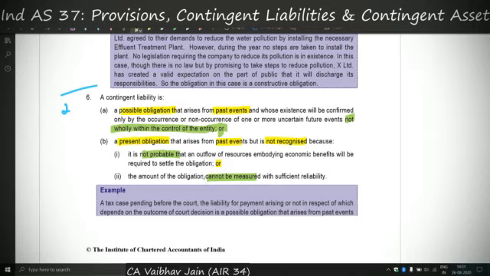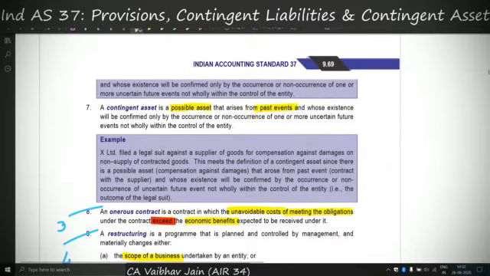And if there is a probability of outflow, but that outflow cannot be measured reliably, then we cannot recognize a provision in our books, because we do not know the amount at which the provision should be measured. So in that case, again we recognize a contingent liability. I hope I am clear with this.